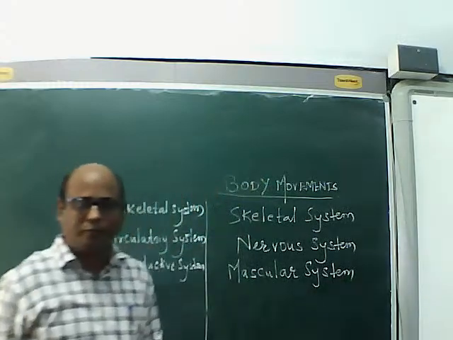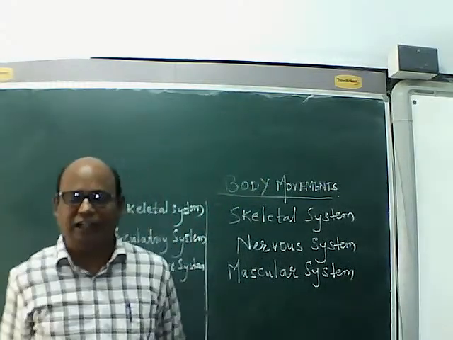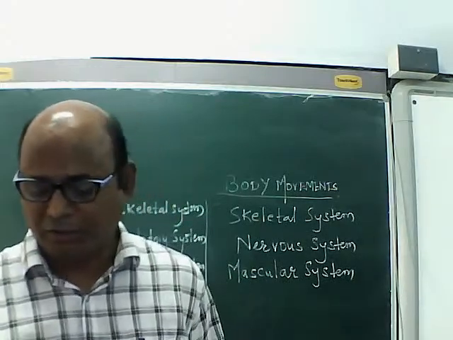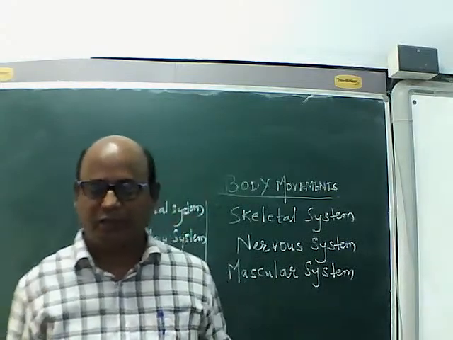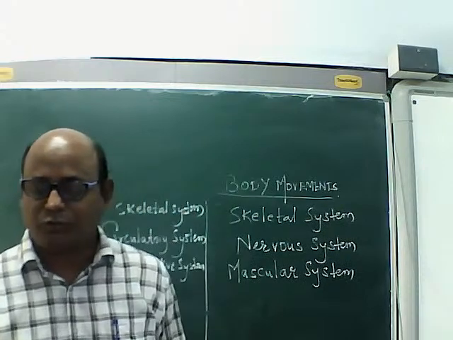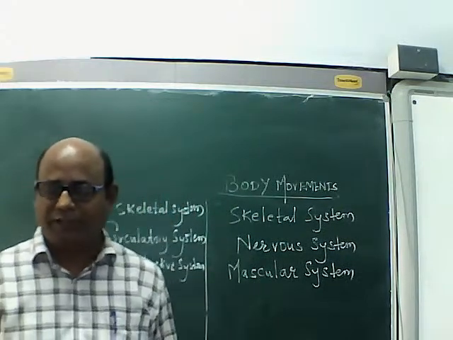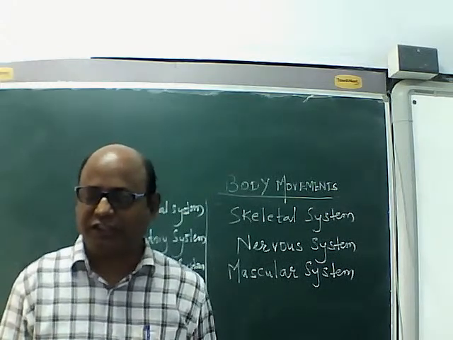These three systems help us to move from one place to another. For example, I am moving from one place to another. So, three systems are involved in it. What are they? Skeletal system, nervous system, and muscular system. Okay. So, first we will study about the skeletal system.